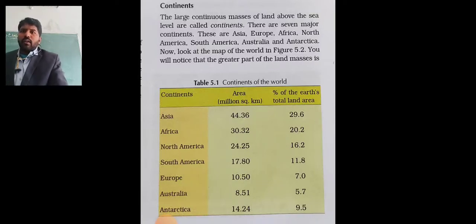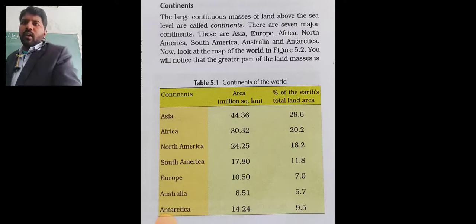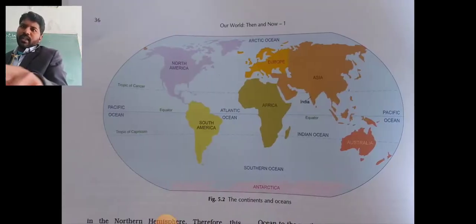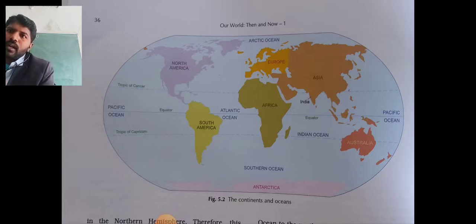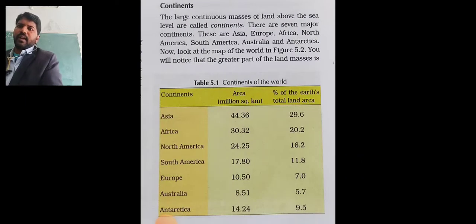Now you look at the map, you can see North America, South America, Europe, Africa, Asia, Australia, Antarctica, these 7 continents are there.